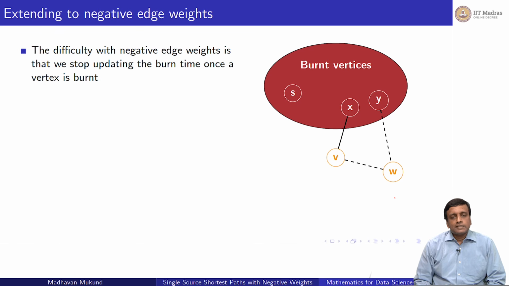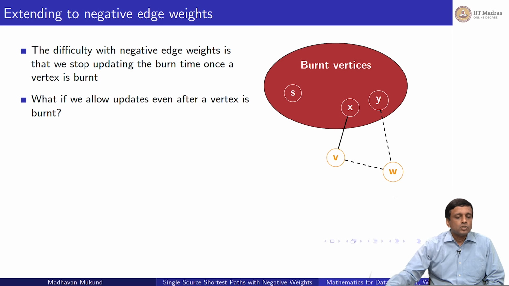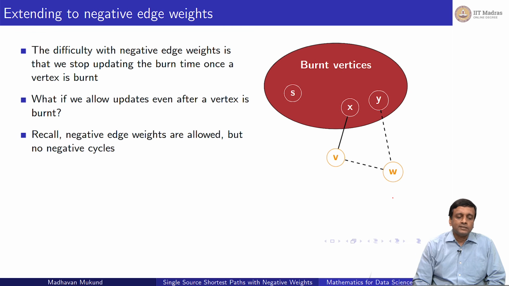So the difficulty is precisely this, that we stop considering updates once we burn a vertex, right? So what happens if we start allowing updates even after we've burnt a vertex? Then the notion of burning doesn't really make sense, so this analogy doesn't really make sense, but it is a plausible strategy. And why is it a plausible strategy? Because though we are allowing negative edge weights, we don't have any negative cycles.